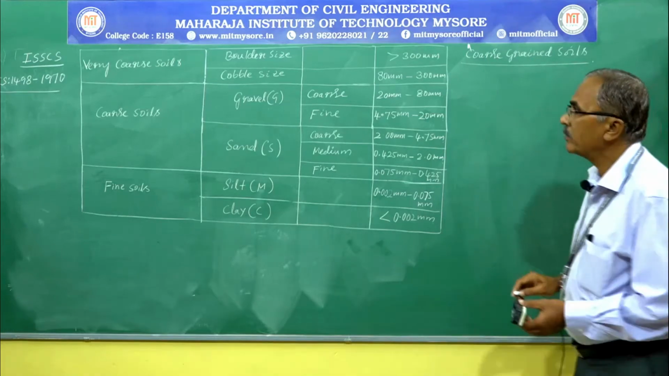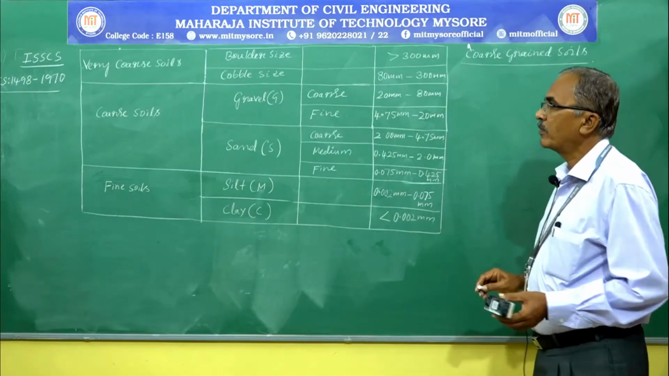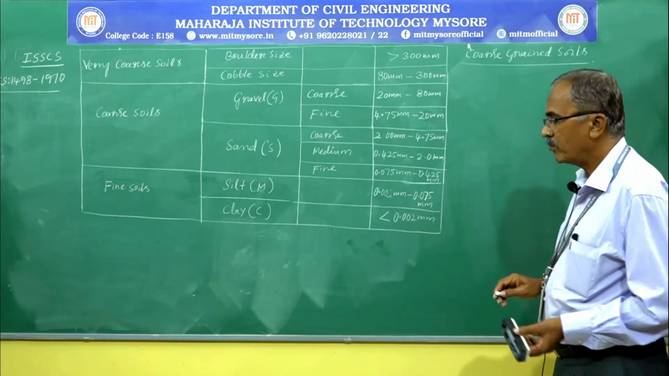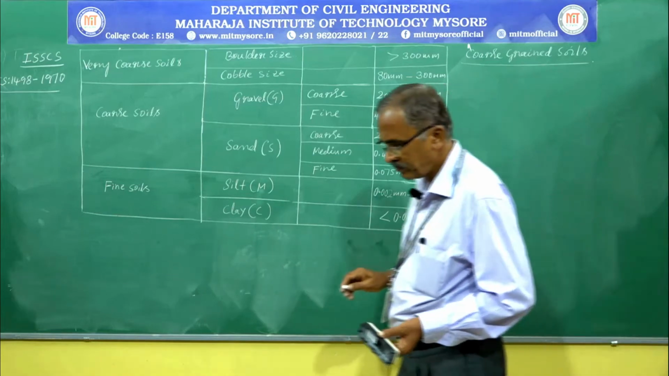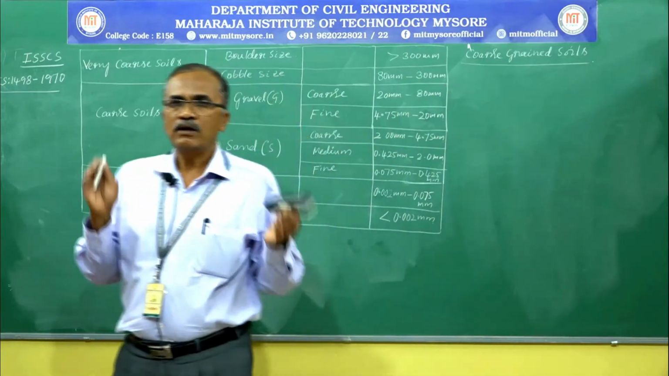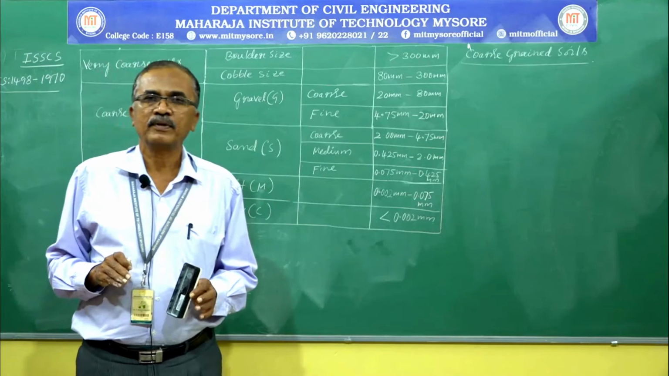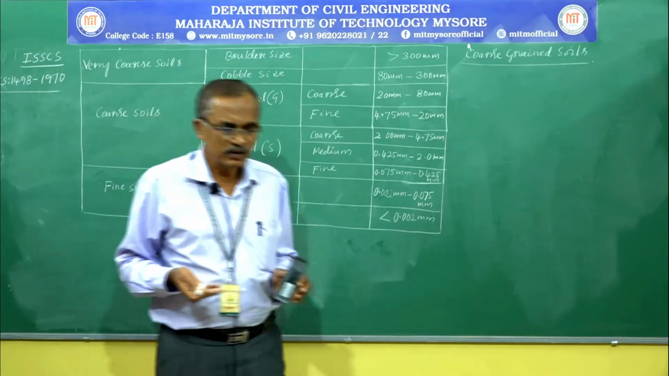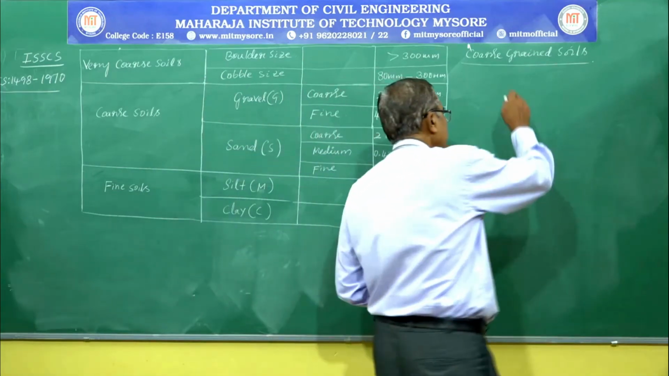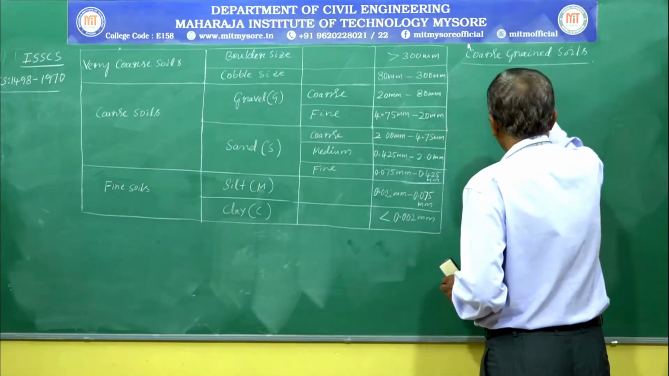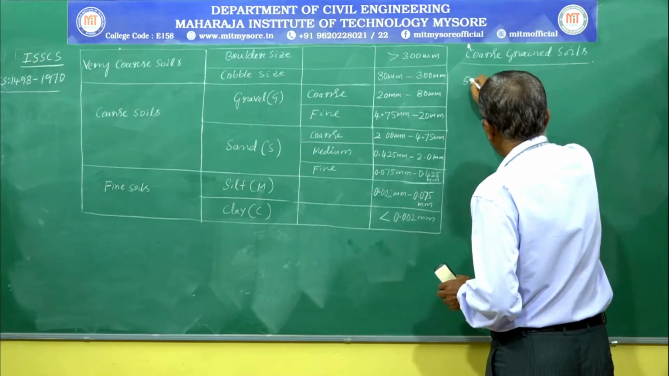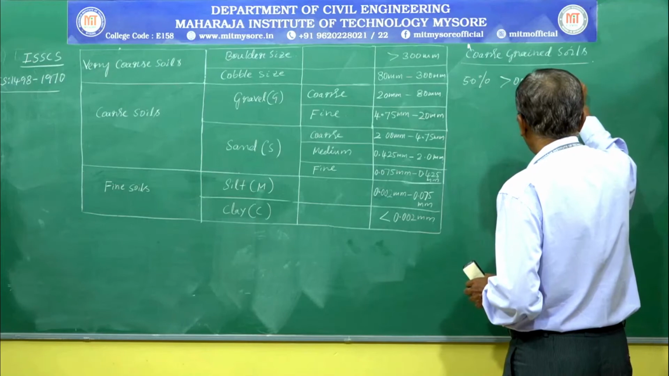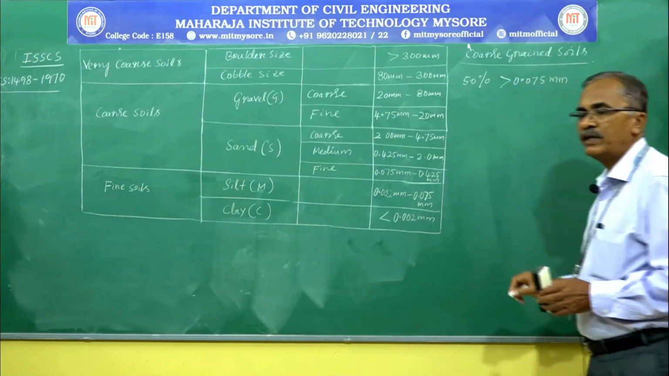As per IS 1498-1970, if more than 50% of the soil material fraction is greater than 0.075 millimeter IS sieve, it is called coarse grained soil.